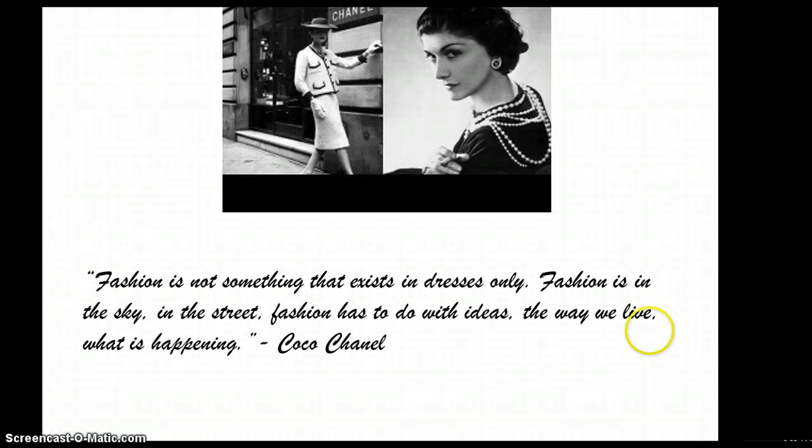And the revisions I made were that I just took the quote that they used and I included an image of Coco Chanel that relates to the quote. The quote states that fashion is not something that exists in dresses only. Fashion is in the sky and the street. Fashion has to do with ideas, the way we live, what is happening. And I took an image of her actually walking on the street. She is in a dress. Then another personal image of her that she took. But the image is more relevant to the quote because it actually is of her.